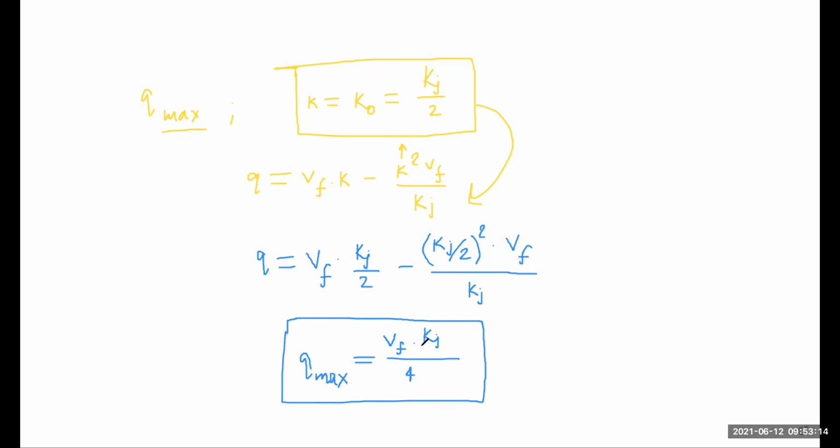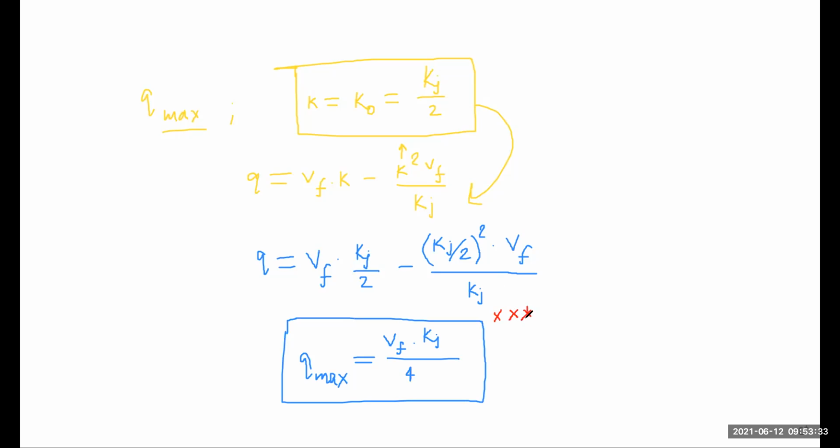This is our maximum flow as per the Greenshields model. This relationship is very important because many questions in the GATE examination come from this formula. So you just apply this formula. This formula is for your maximum traffic flow.